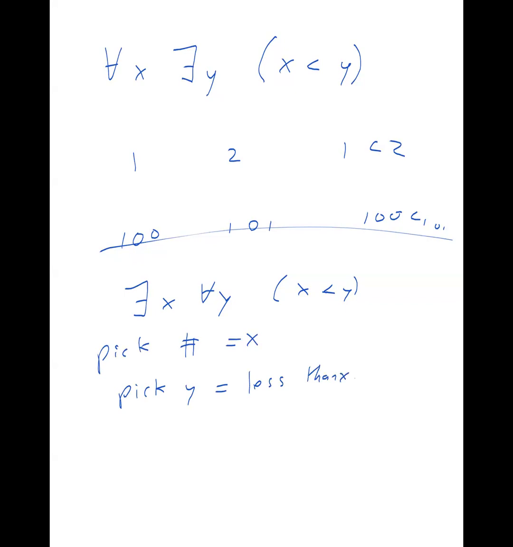So if I picked y to be a number less than it, then it would be false that x is less than y, because y is actually less than x, right? So that statement is false, because it's not true that there exists a number so that every real number is bigger than that number. But this statement is true though, right? So you can't just switch things around any way that you want them to be.